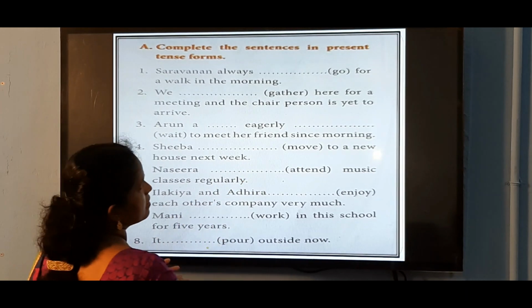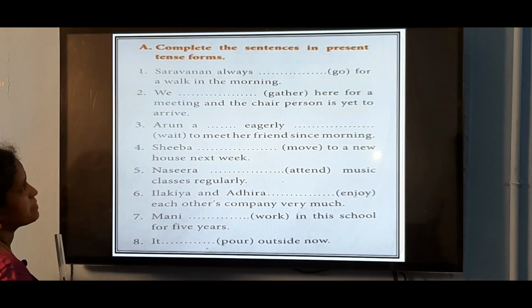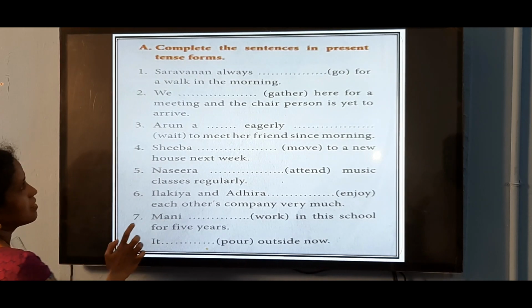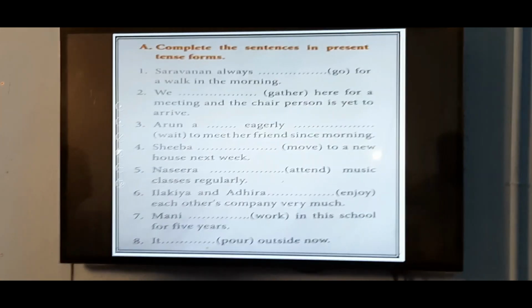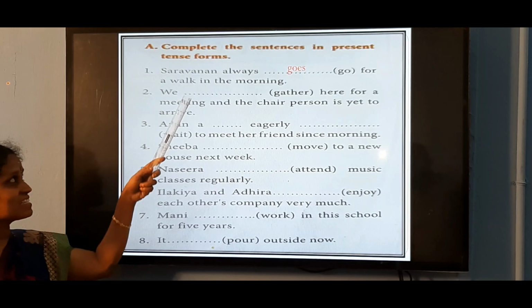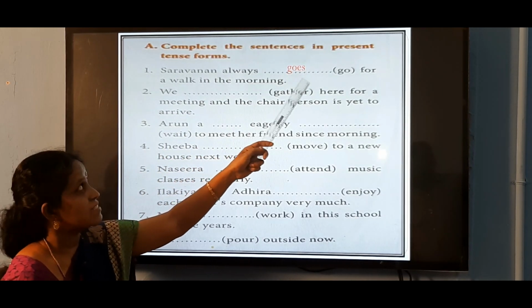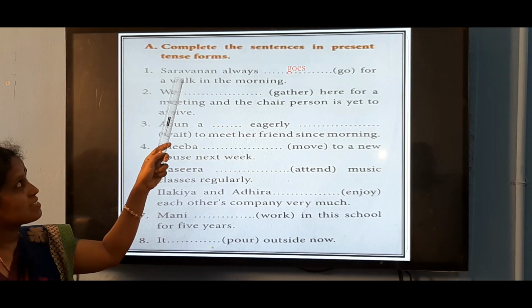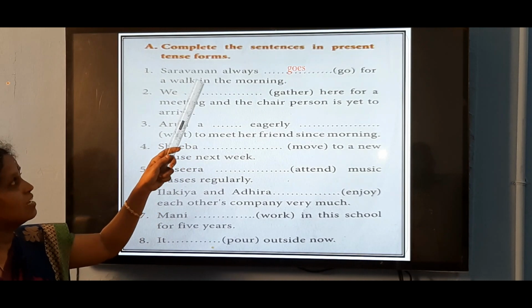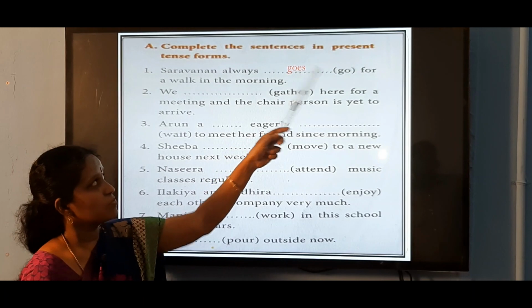We gather here for a meeting and the chairperson is yet to arrive. So, the answer is goes. Simple present tense. Here the subject is third person singular, Saravanan. So, we use es with the verb: goes.